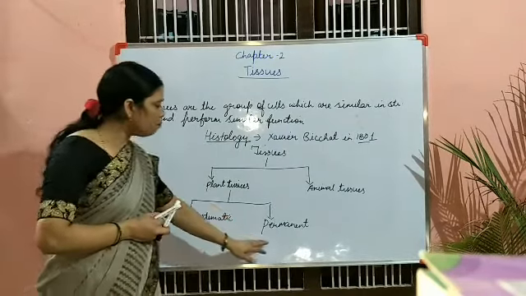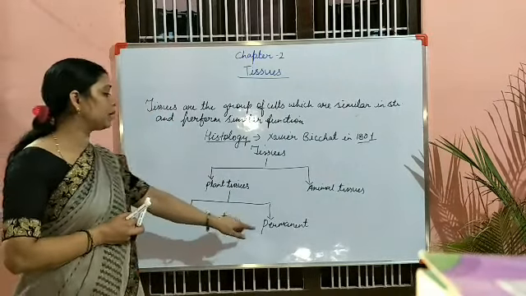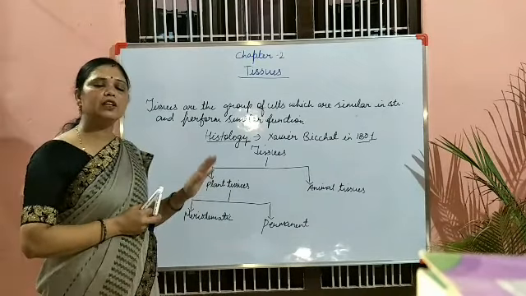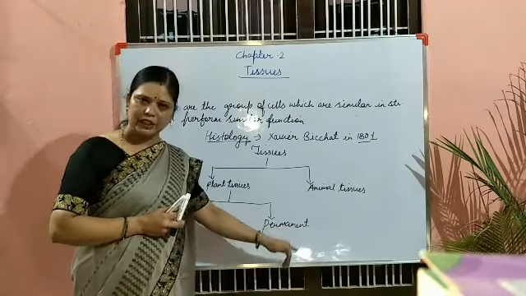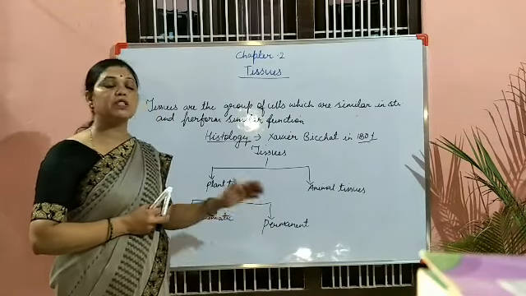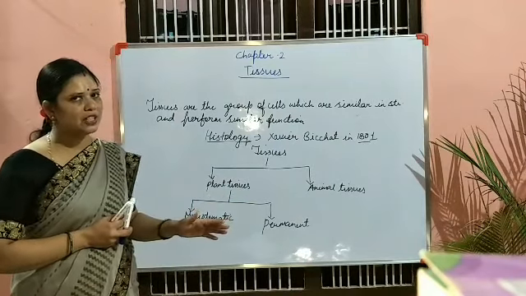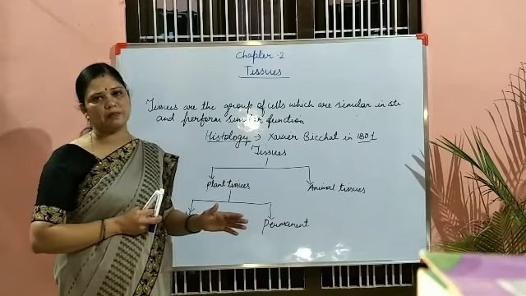Now permanent tissues. First of all, remember one thing, why the term permanent is given. That means the young cells, when they lose their power of division, come under permanent tissues. Why? Because they undergo the differentiation process, and after differentiation they start performing specific functions in the plant body.